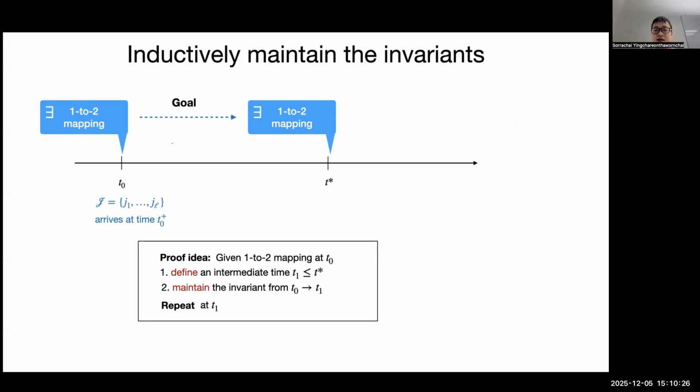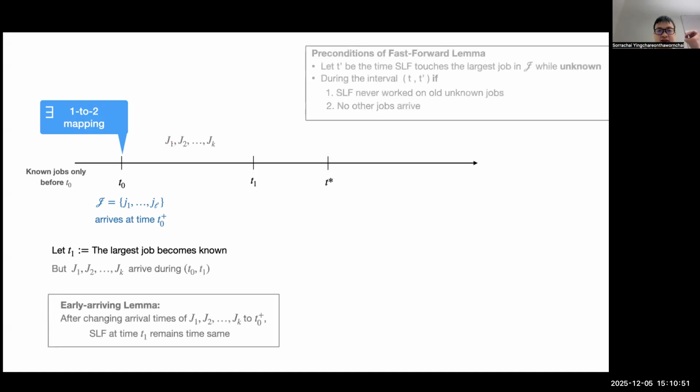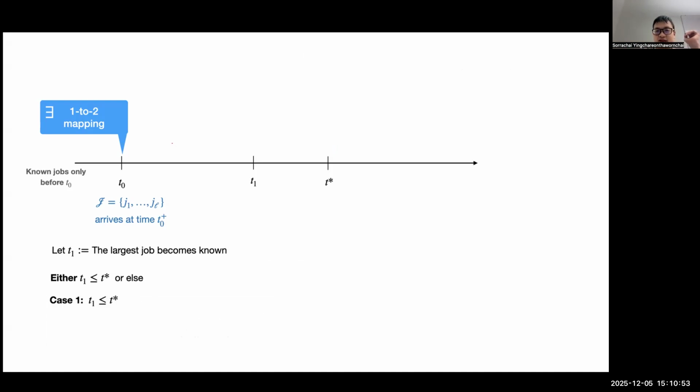The idea is to define an intermediate time step T1, the largest time for which the largest job in the new jobs becomes known. It could be that T1 is less than T star or on the other side. But let's assume that T1 is less than T star.